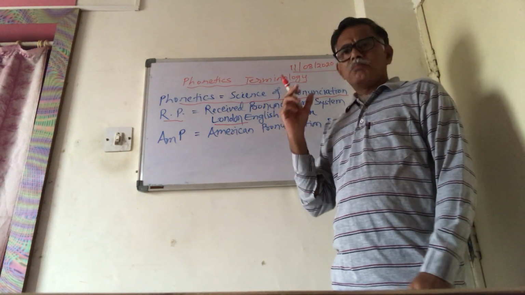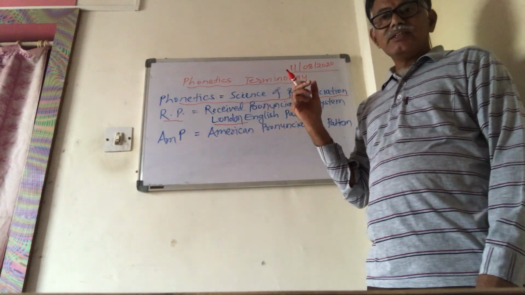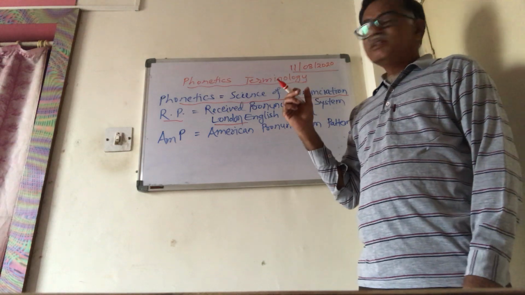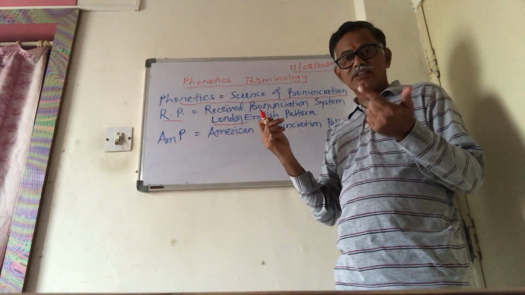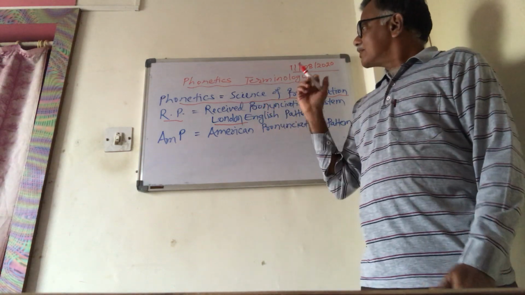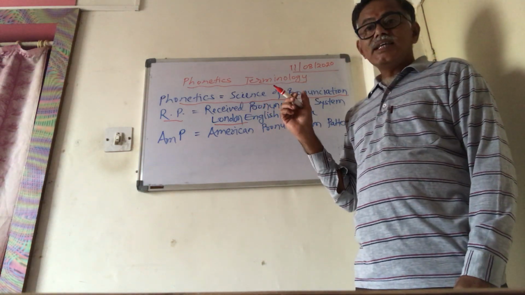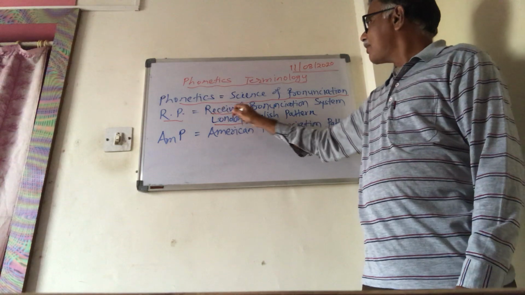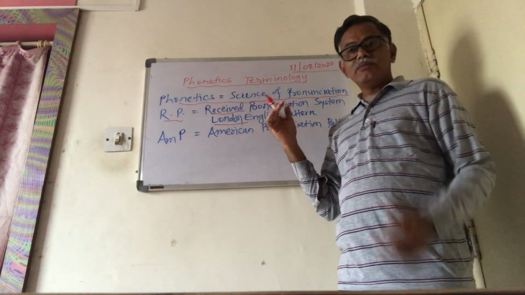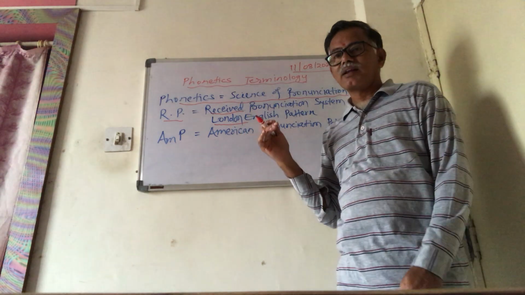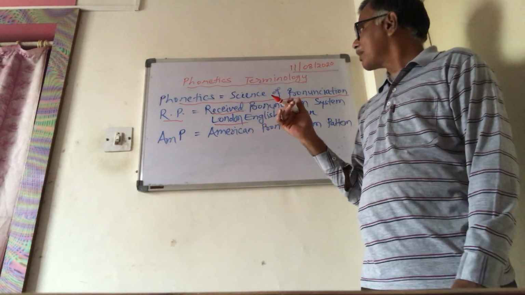Most of the countries where Britishers ruled follow this RP system. That means we follow the British pattern of speaking as well as writing. That is called RP, received pronunciation, because it is received in many parts of the world, and they follow this system of pronunciation. That's why it is called received pronunciation.